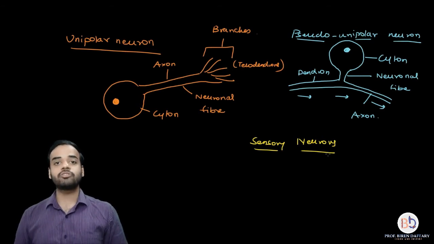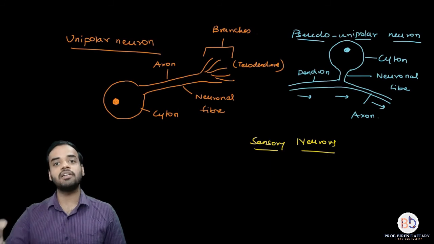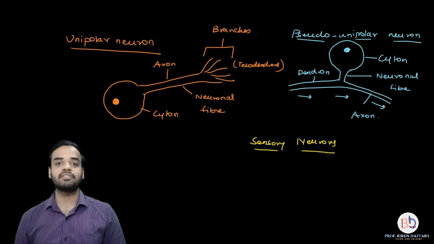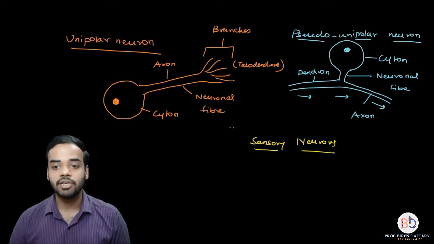Okay, so mostly the sensory neurons which are present, these are unipolar neurons. They may be pseudo unipolar or they may be simple unipolar neurons. Is this clear? So they carry the message from the sense organ to the central nervous system, that is the brain and the spinal cord. So that ends our first part, which is about the unipolar neuron.